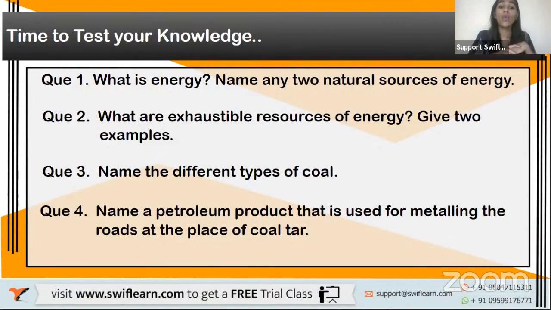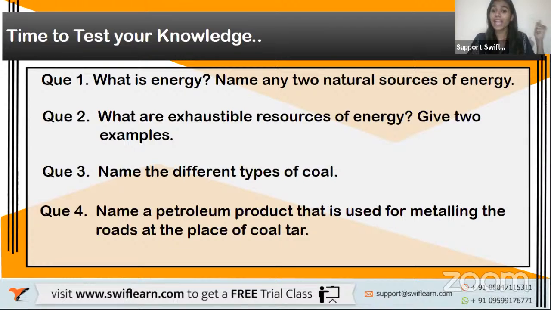Now, what are exhaustible resources of energy? Exhaustible means it will get finished. One day it will finish, right? It is limited in quantity. So the resources that are in limited quantity in nature are called exhaustible natural resources. Now give any two examples. Coal and petroleum.